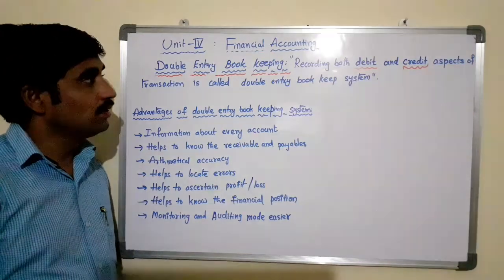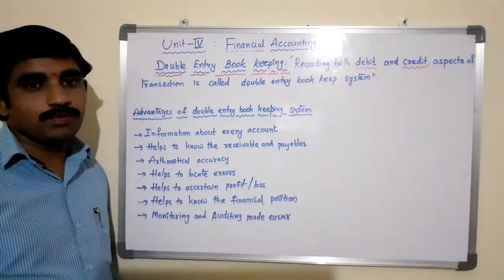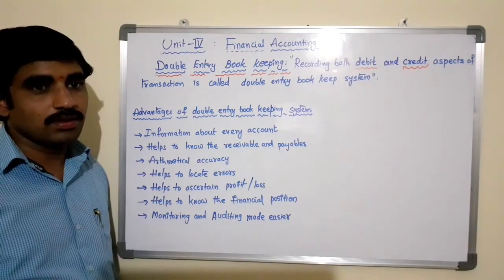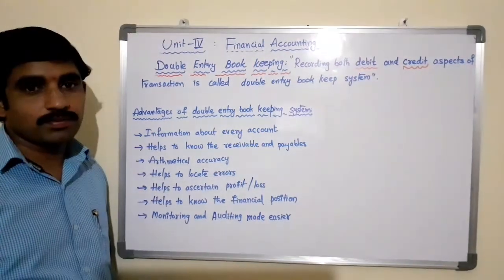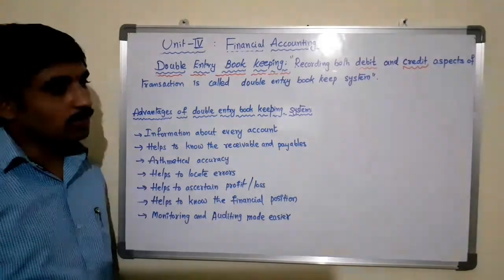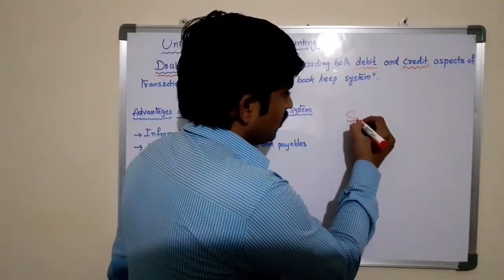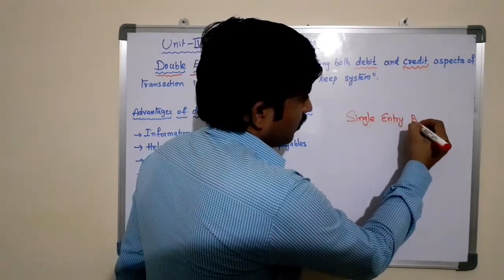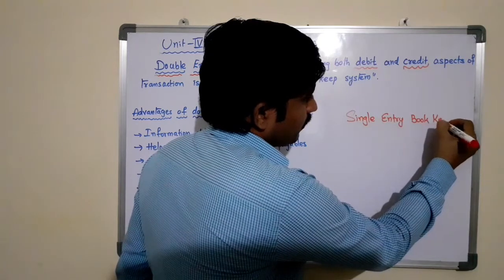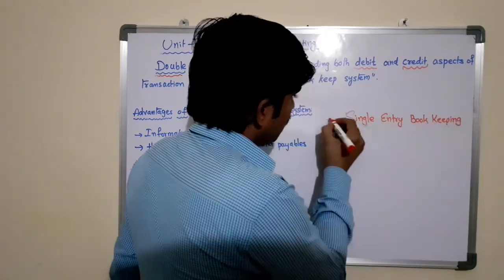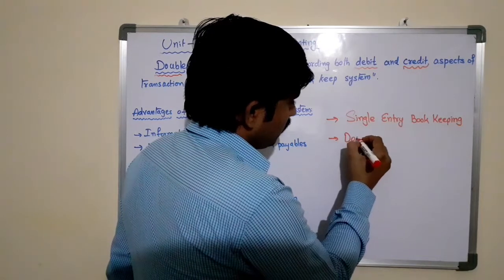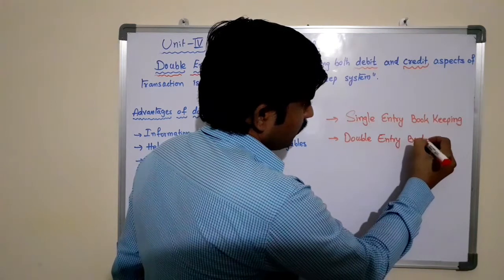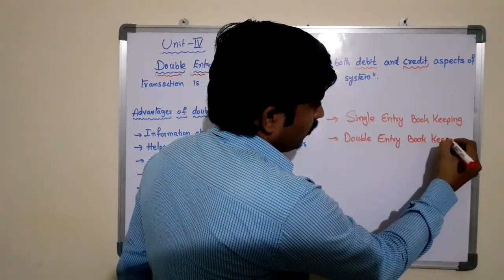Now we will see one of the most important bookkeeping systems in any business, that is the double entry bookkeeping system. In fact, there are two types of bookkeeping systems: the single entry bookkeeping system and the double entry bookkeeping system.